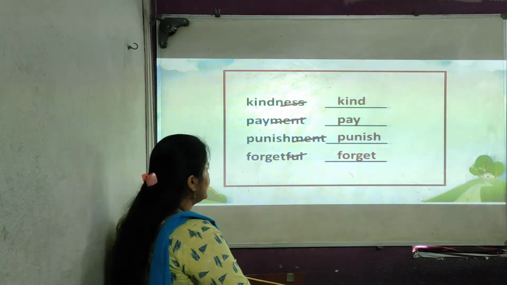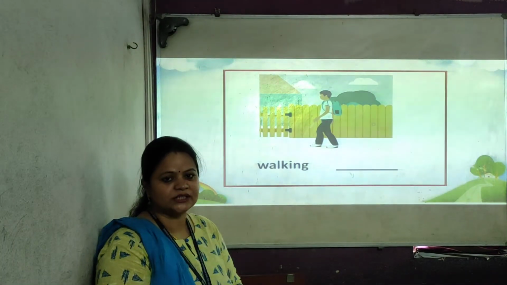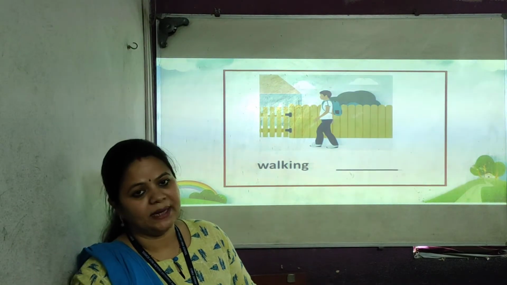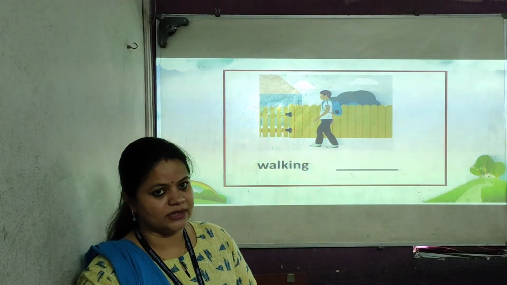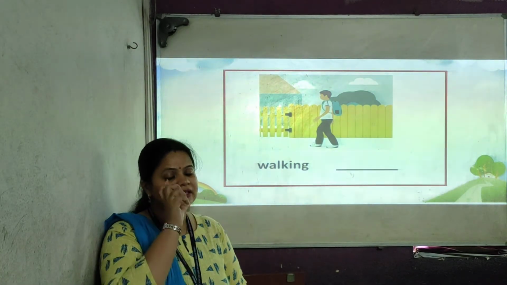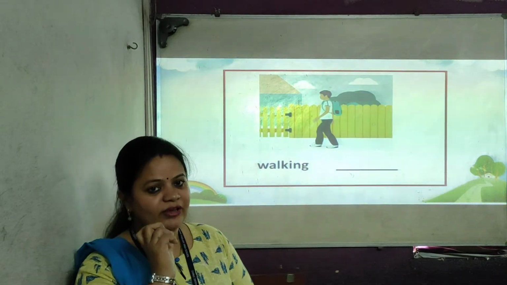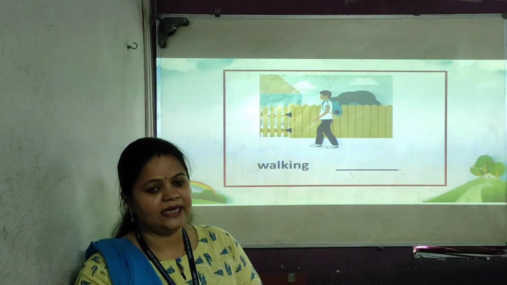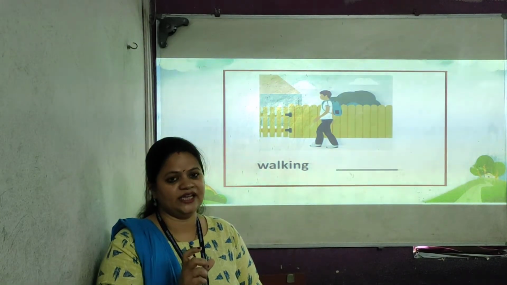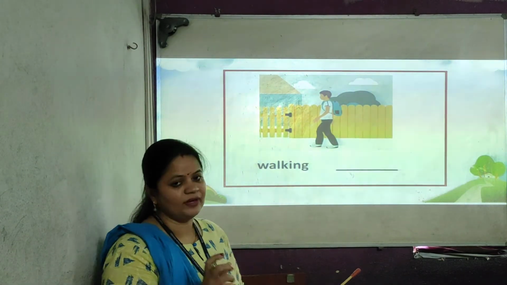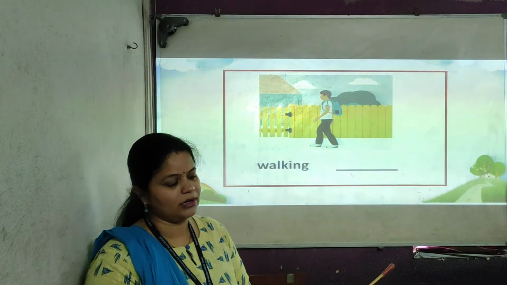So students, I hope all of you understood this topic very well: how to make smaller words from the given word. So there are rules. If the word ends with ment, ful, ness or ing, you have to strike that off and you will get a new smaller word.